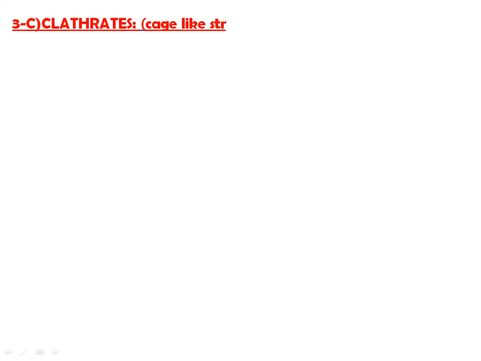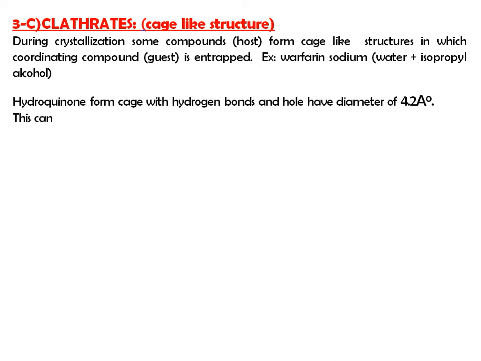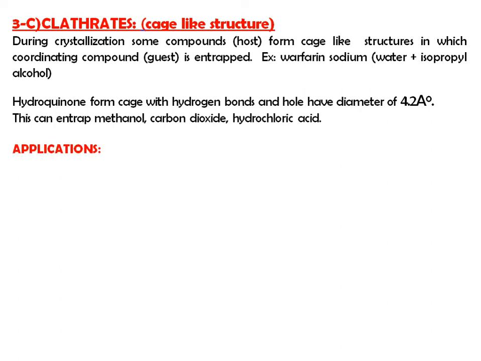Then the third type is clathrate type. Now this is a very interesting type. It forms a cage-like structure, and there is a hole in between that cage. If you take the example of hydroquinone, it forms a cage with hydrogen bonds, and the hole has a diameter of about 4.2 angstrom, and this can entrap methanol, carbon dioxide and hydrochloric acid.